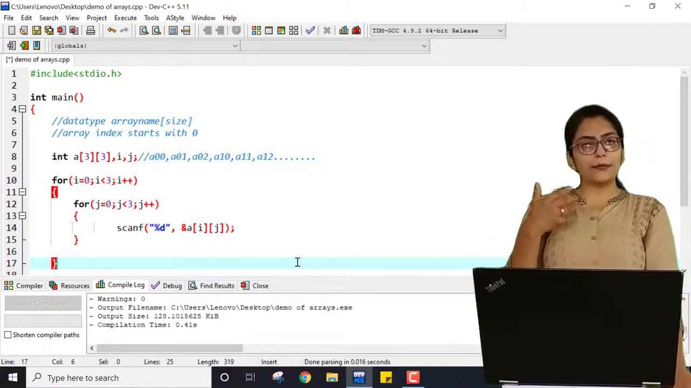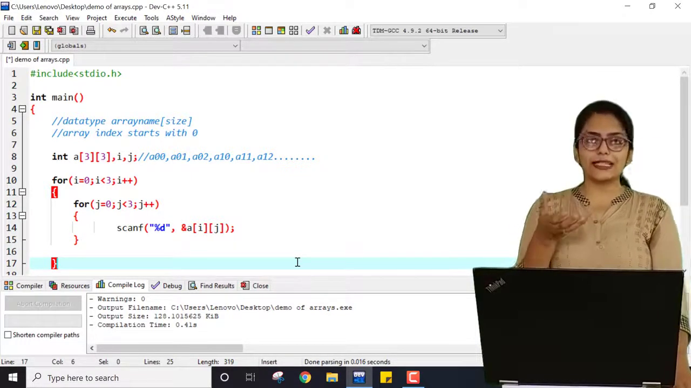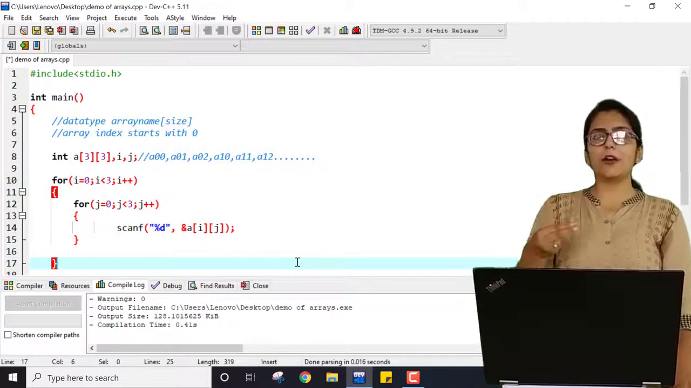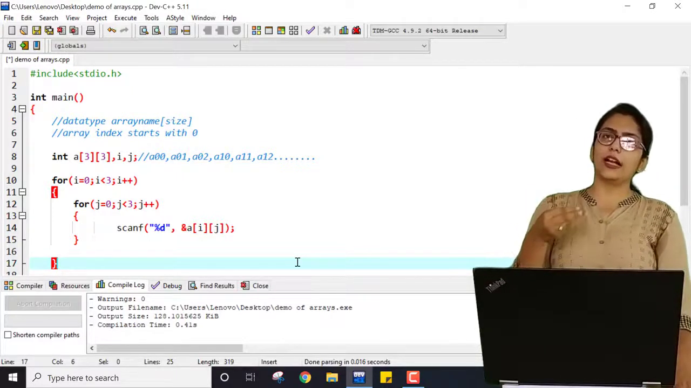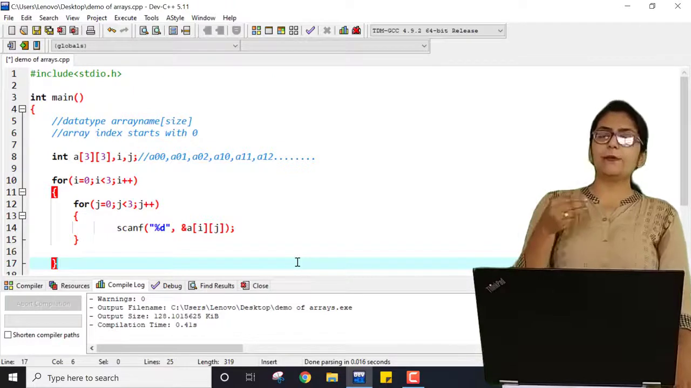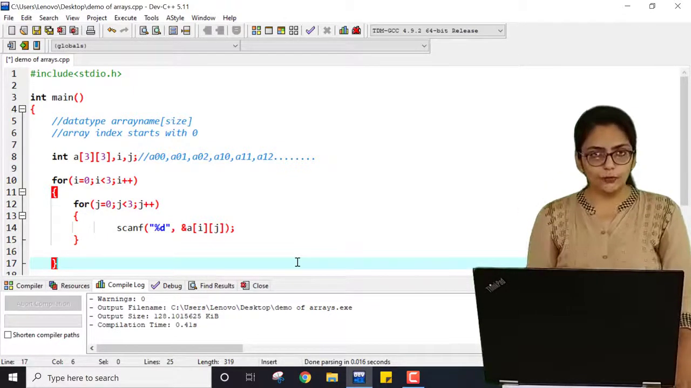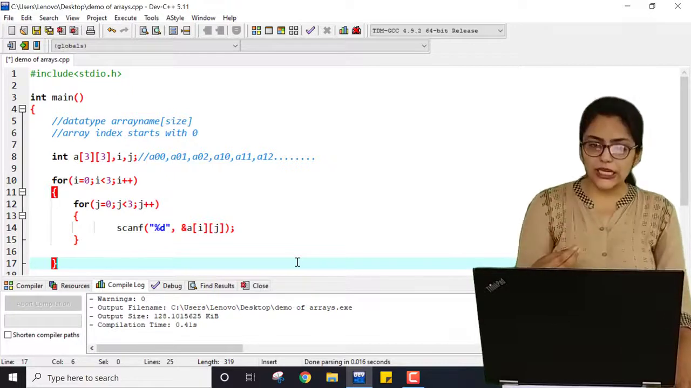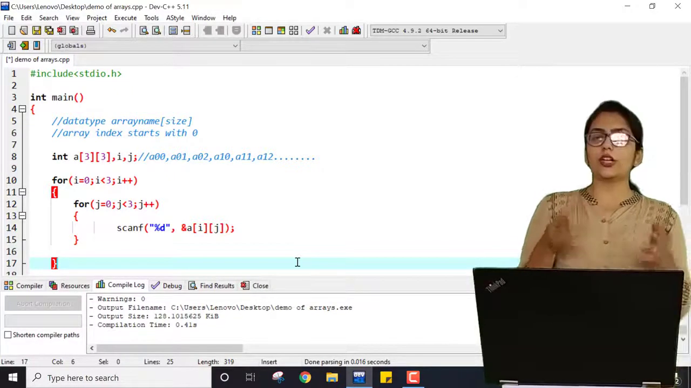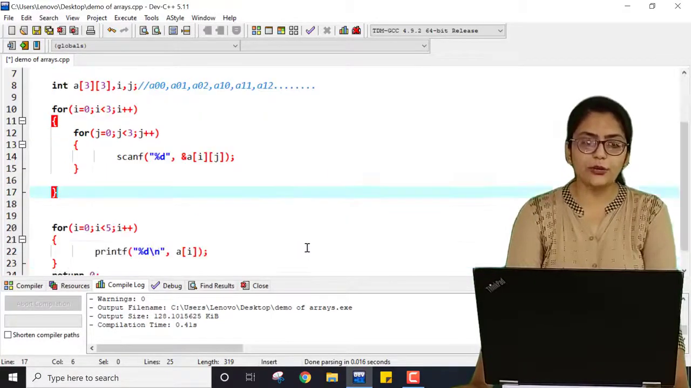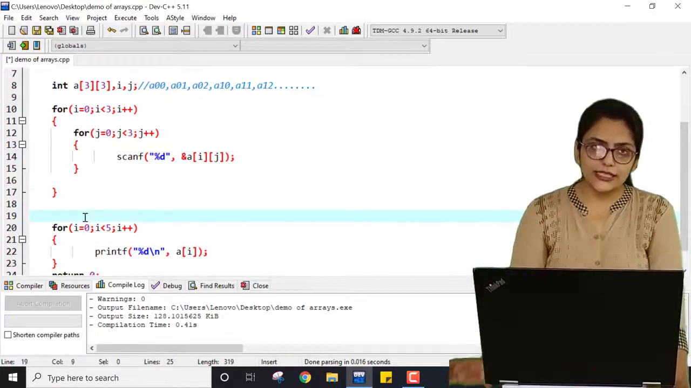Then the jth loop can be implemented, but the ith loop will be exited. So i becomes 1. Now for i equal to 1, j will start from 0, 1 and 2. Same for i equal to 2, j will go 0, 1 and 2. Now i becomes 3, but for 3 the condition does not match, so it will just come out of this outer loop and try to execute the following statements.